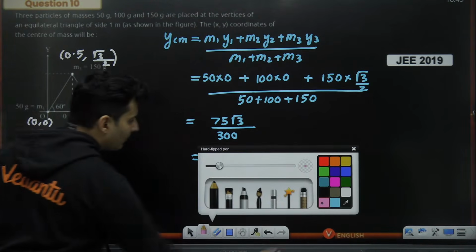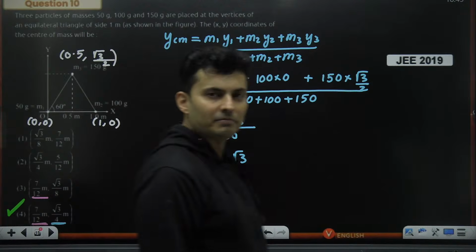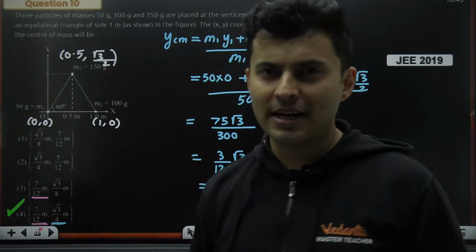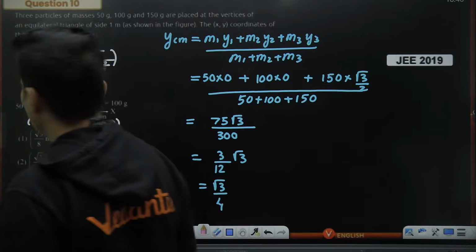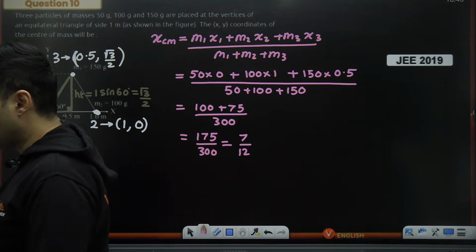Is that clear now? Because you can see 7 by 12 here also, but this is root 3 by 8. So option number 4 is the right one. Understood how to solve these kinds of questions? So some bit of trigonometry was also there and some bit of calculation was involved.